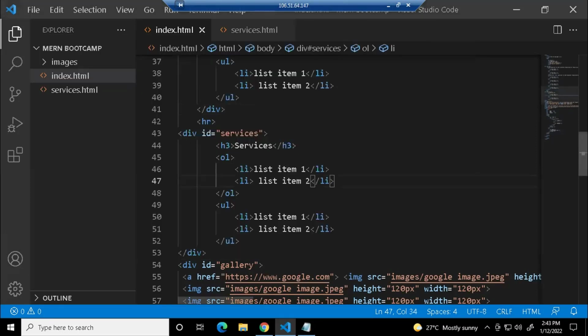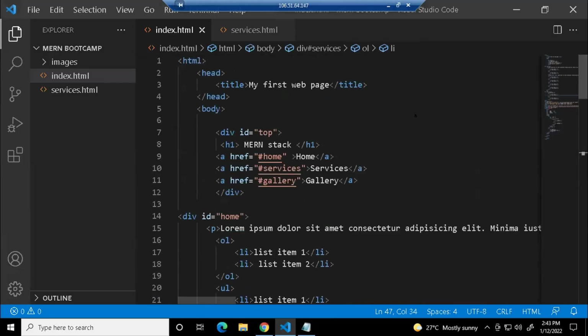I hope by now you have understood that with HTML we can only structure a document. Now what we have to do is style your document. We have to organize your content properly on your web page. For that you have to write CSS.